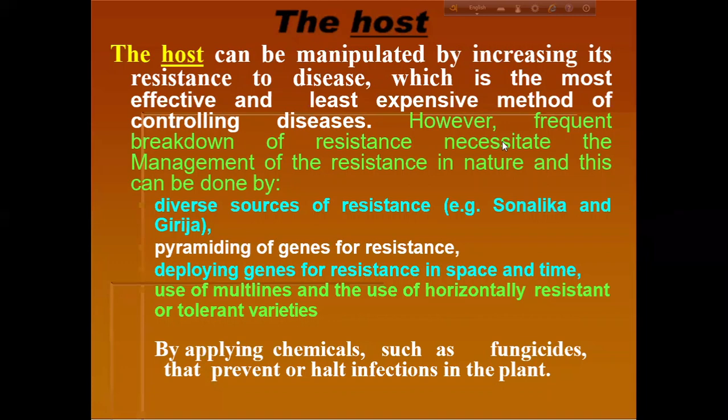We can deploy genes for resistance in space and time. That is, one variety is resistant, for example, in Mymensingh, but may not be resistant in Khulna. Okay, the variety might be resistant in 2020, but may not be resistant in 2022. Okay, we have to consider all these things, and we can make the plant resistant by applying some pesticide, by applying some resistance inducer that can make the plant resistant.